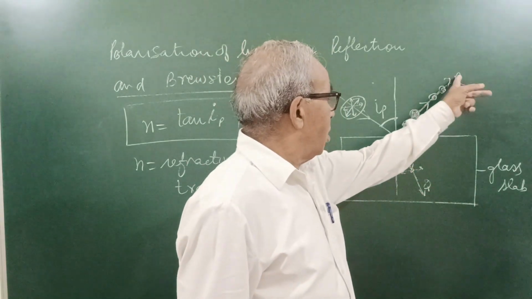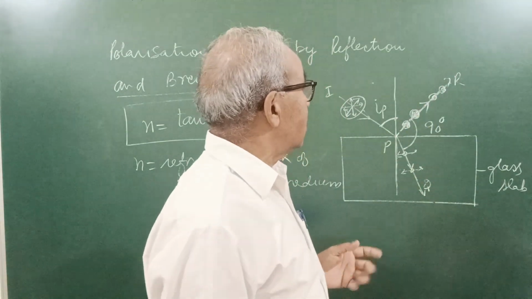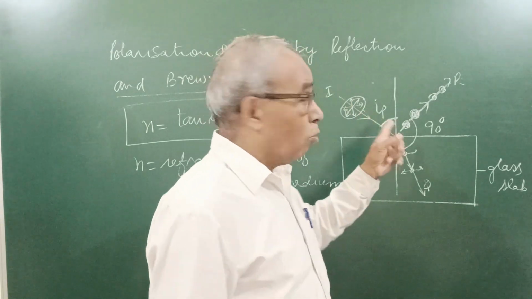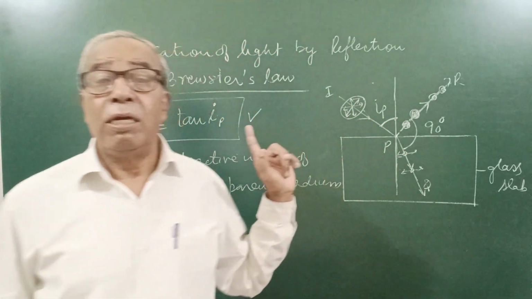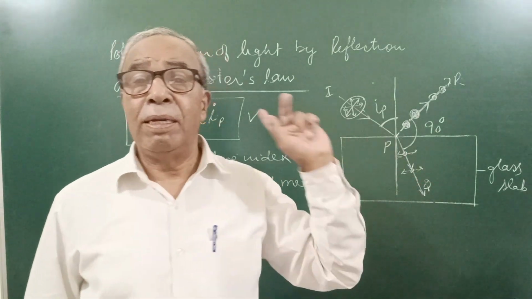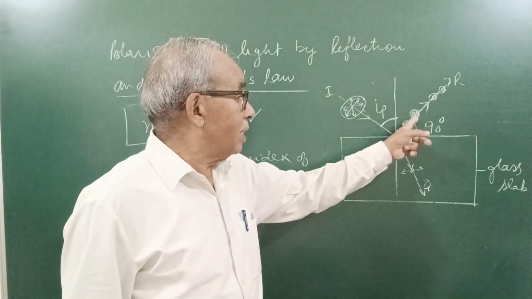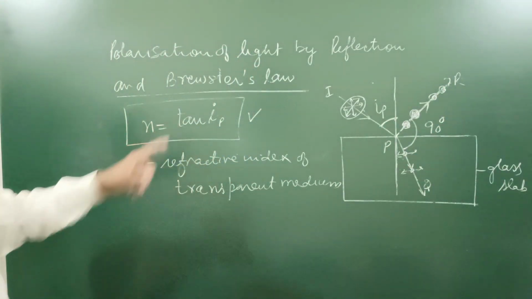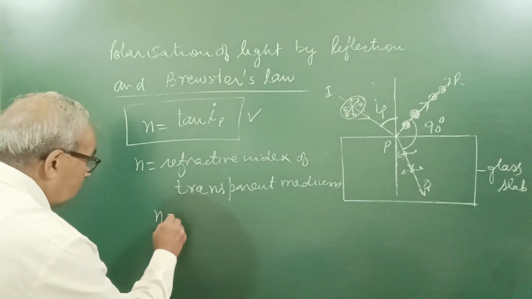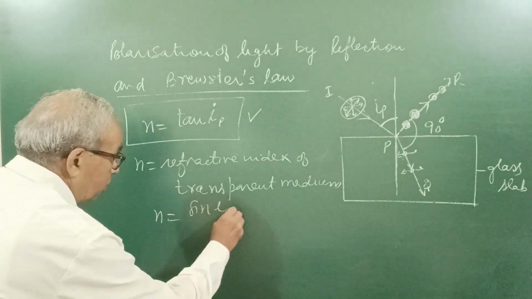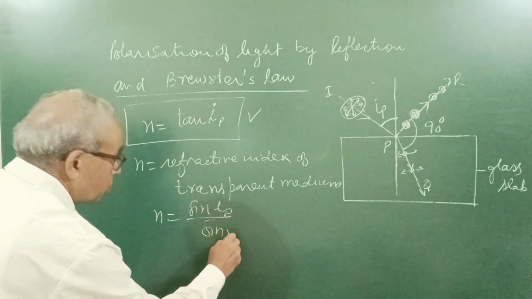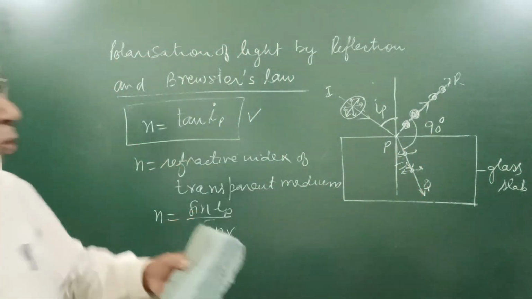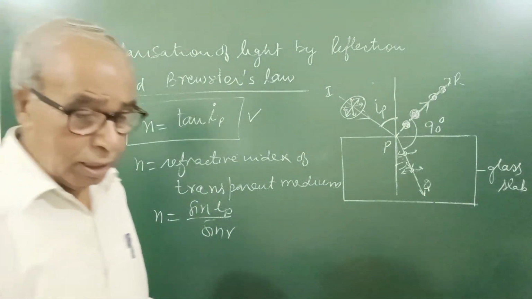If reflected light is completely polarized, in that case this angle RPQ is 90 degrees, which we can prove using this law and Snell's law: sin IP will be given by sin r, where this is angle r. So by comparing you can prove it easily. I think there is no need.